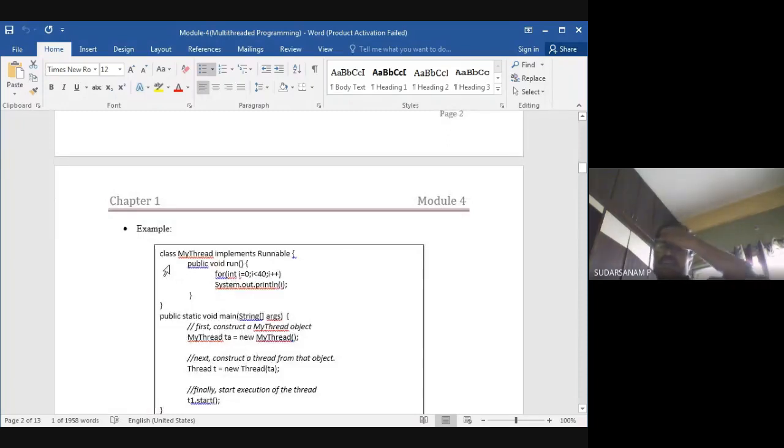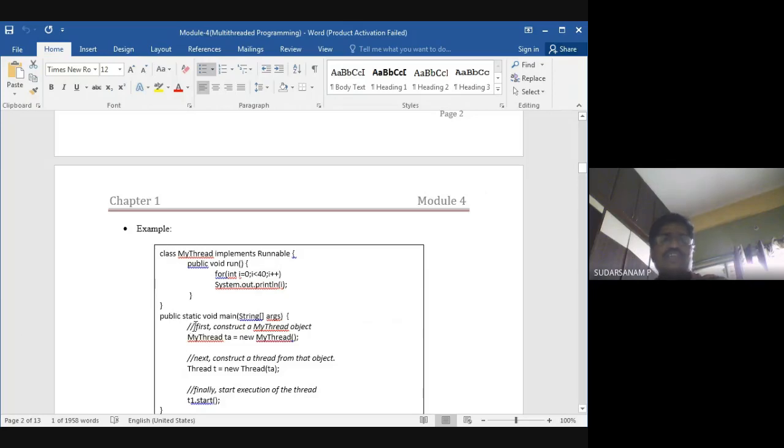See here, a simple program we have written. What I have written: class MyThread implements Runnable. The syntax is the same as what I wrote here. Next is public void run. Public void run is nothing but for i = 0, i <= 40, i++, System.out.println(i). So it will print 0, 1, 2, 3, 4 up to 39 values. Now for this, how to create the object?